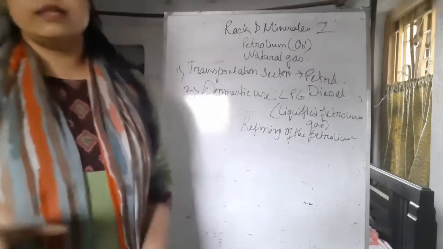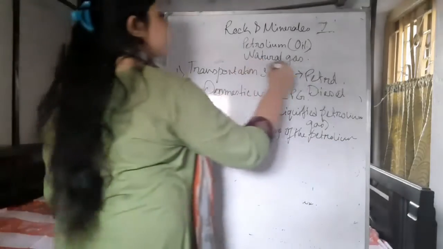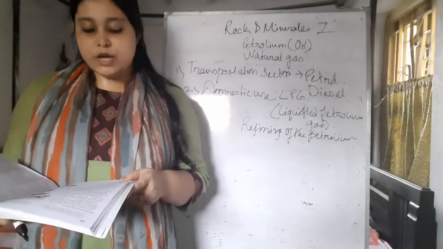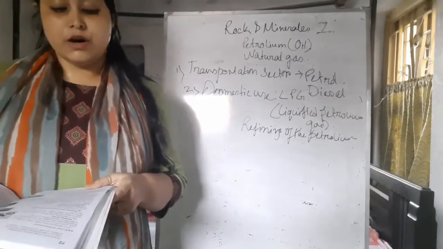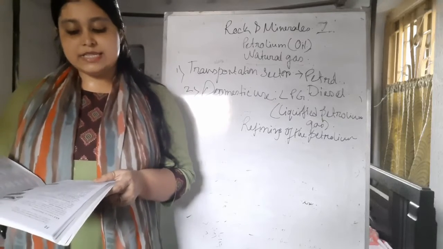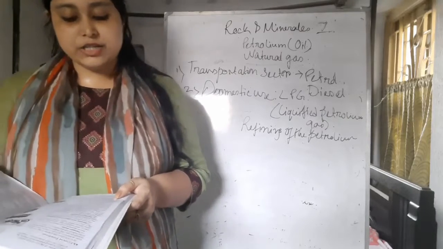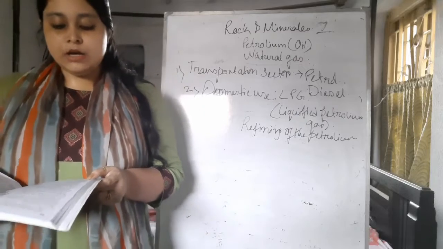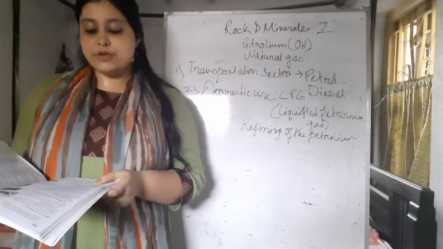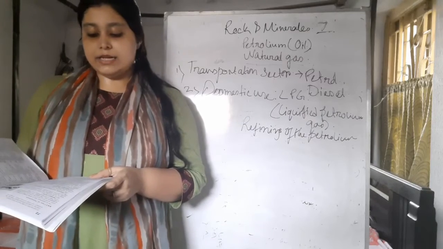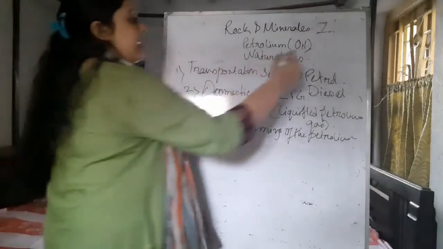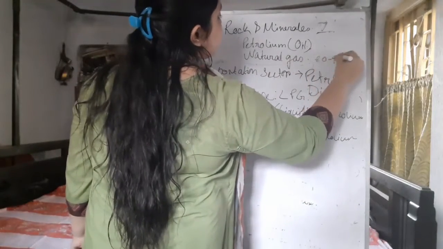Okay, so now the last part, natural gas. Natural gas usually occurs in the uppermost part of the oil trap. The principal constituent of natural gas is a mixture of gaseous hydrocarbons. Of this, methane alone constitutes about 80 to 90%, while the other gases include ethene, propane and butane. So in natural gas, 80 to 90% is methane.